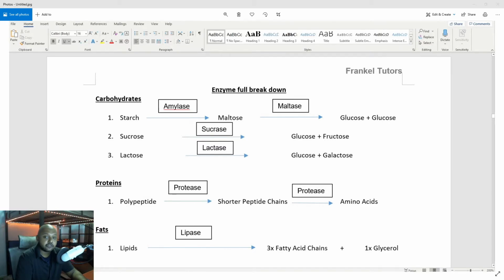The chemical digestion begins later when lipase is secreted to the fat molecules, your lipids, and it is broken down into three fatty acid chains along with one molecule of glycerol. So that pretty much sums up the three food groups and the chemical digestion that takes place with all of them. Please remember these enzymes as well as what food molecules are digested by these enzymes and the final products of these food groups. This is very important and you will be tested on this.